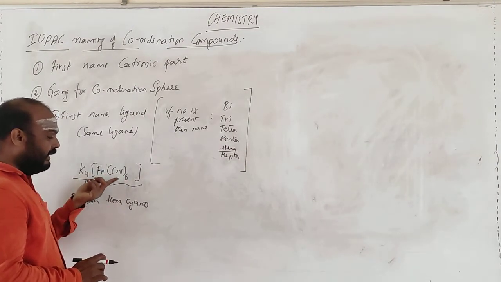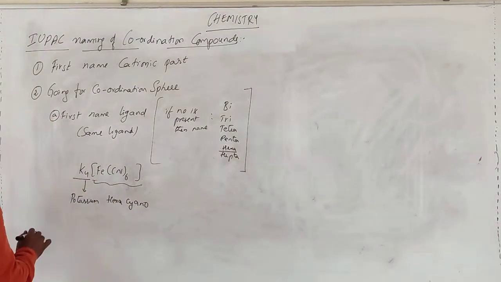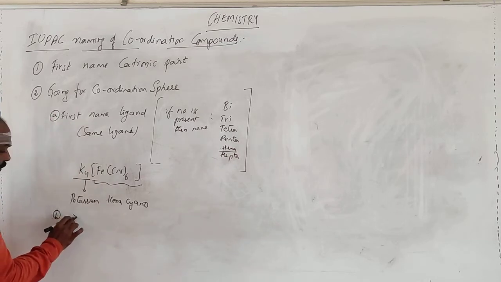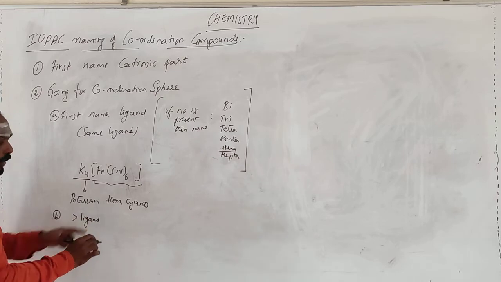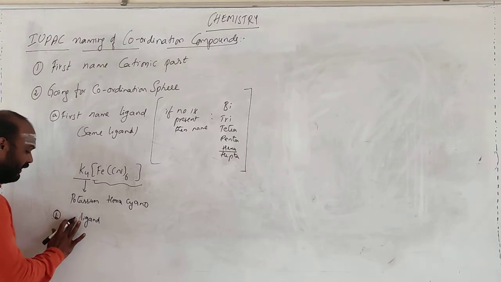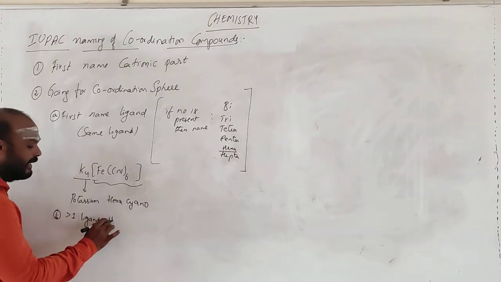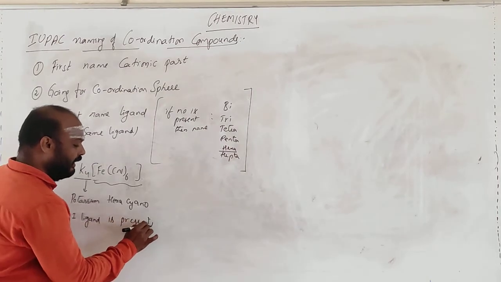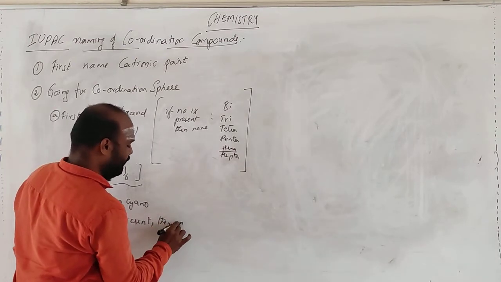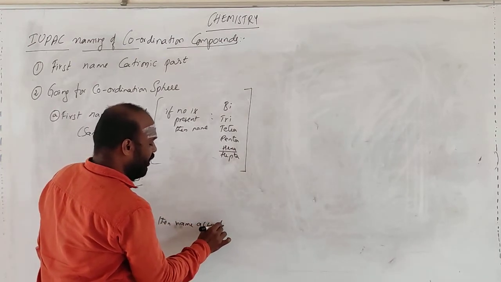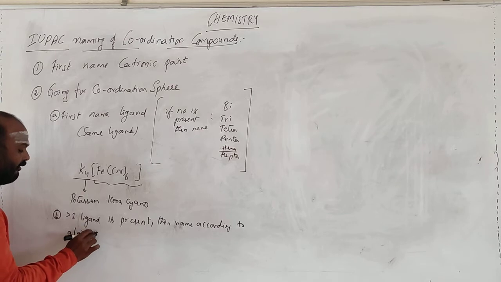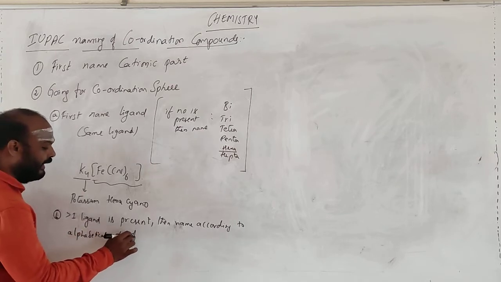This is cyano, so cyano. Next, if more than one ligand is present, then name them according to alphabetical order of the ligands.